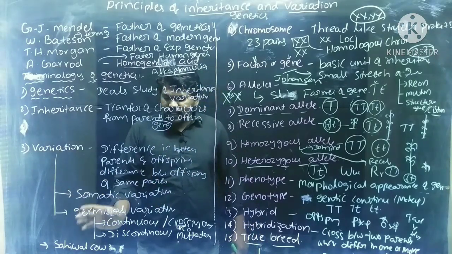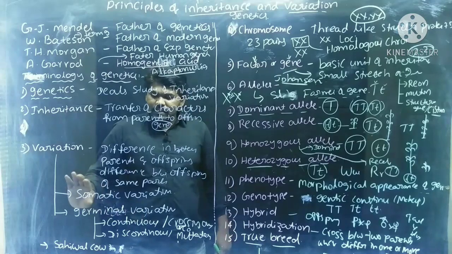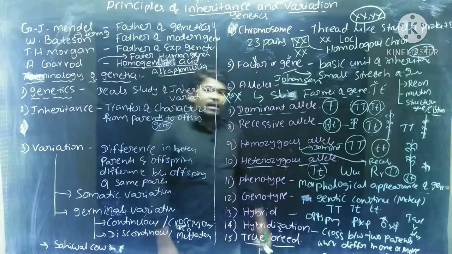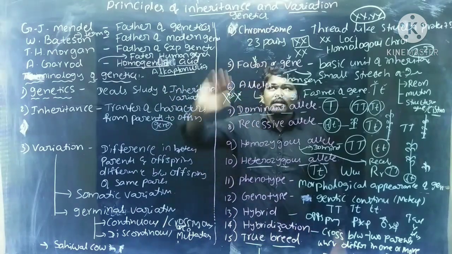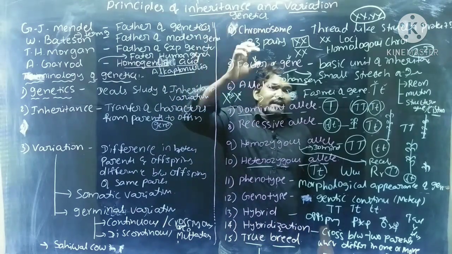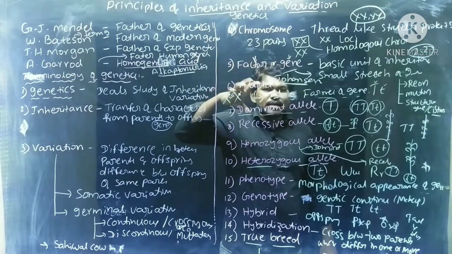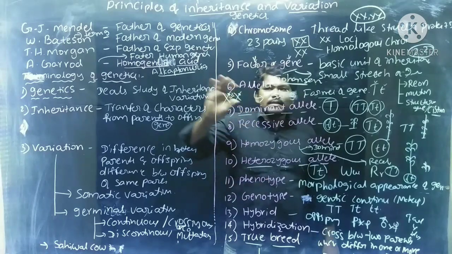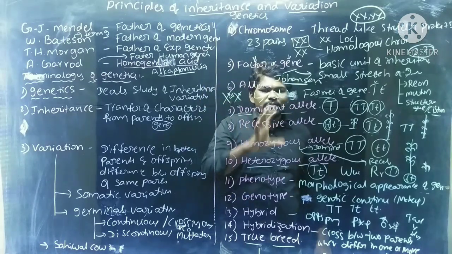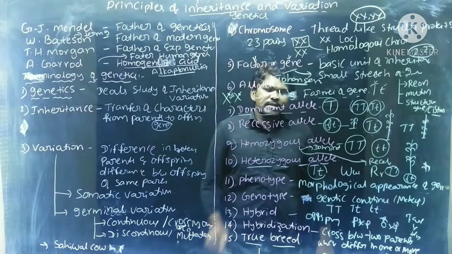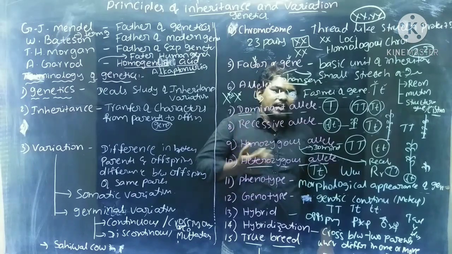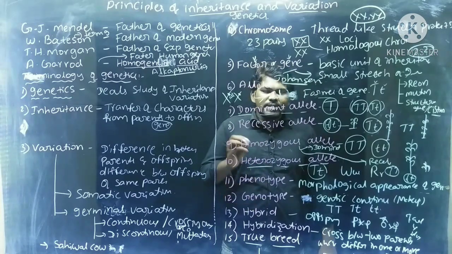Variations are of two types, somatic variations and germinal variations. Somatic variations are not inheritable. Germinal variations are inheritable, meaning they can transfer from one generation to another. Next, chromosome, thread-like structures present in the nucleus, made of DNA plus proteins. Factor or gene is the basic unit of inheritance. Alleles means different forms of genes. Dominant allele expresses its phenotypic character even in the presence of the alternate allele. Recessive allele expresses its phenotypic character only in the homozygous condition.